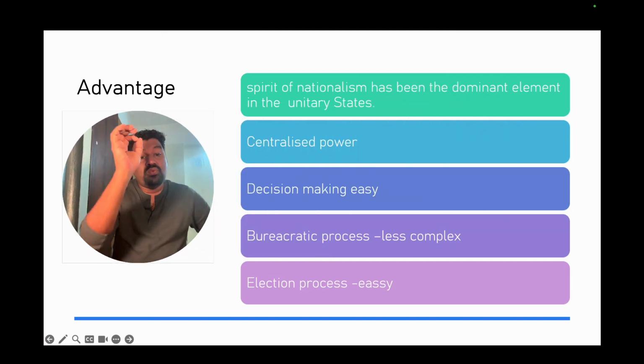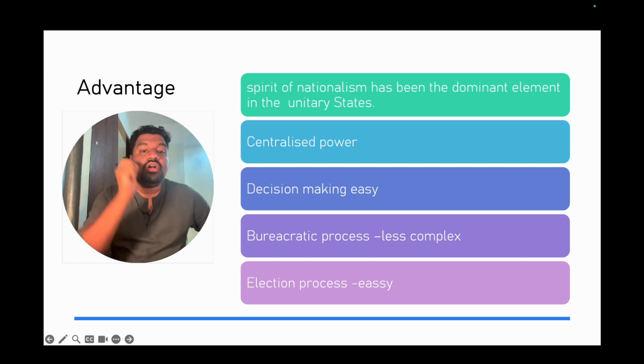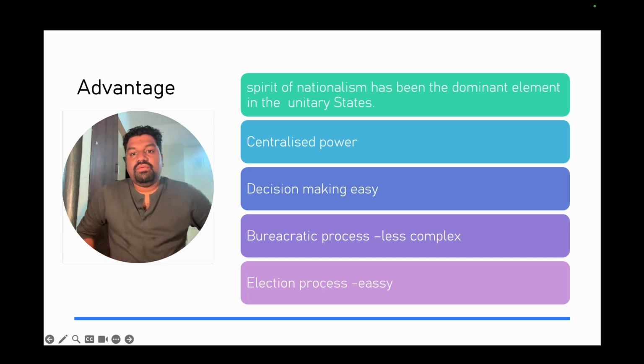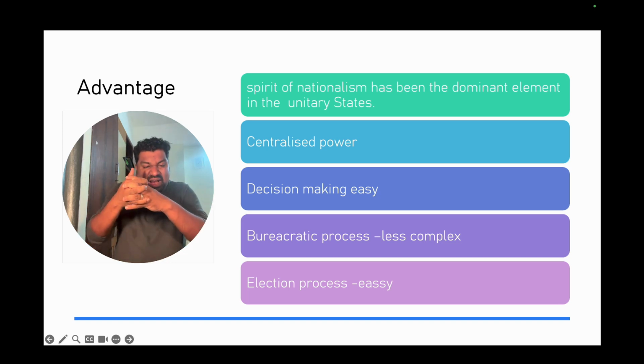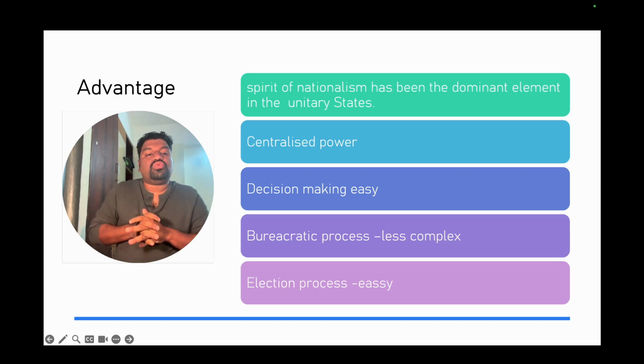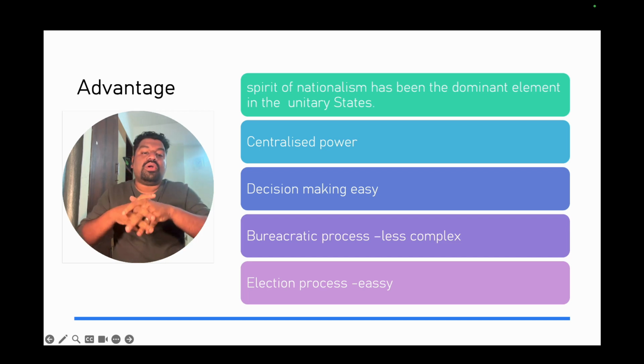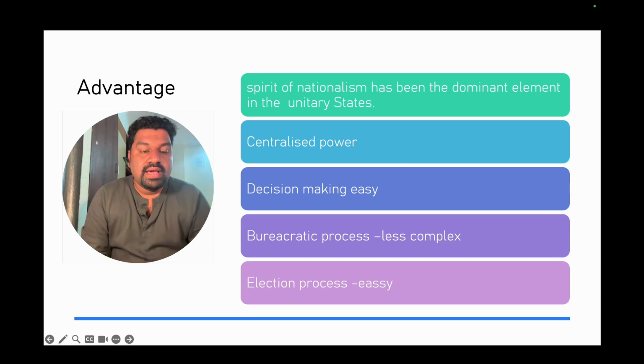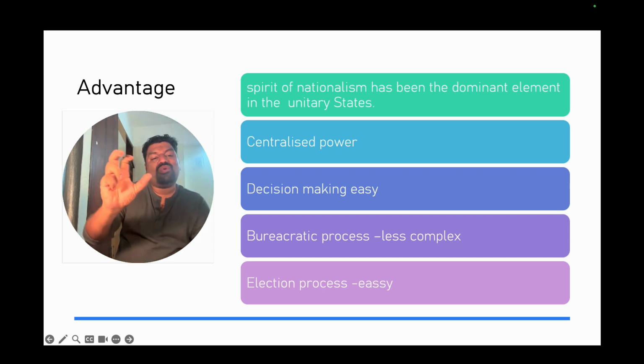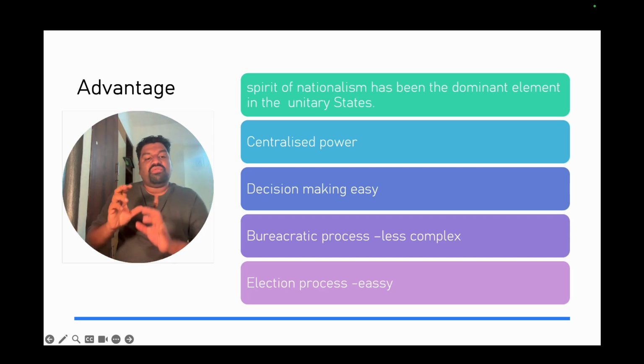The biggest advantage of a unitary government is the spirit of nationalism, which has been a dominant element in the United States, where the centralized power pulls things towards itself. So making authority over other people is very easy, and there is a sense of oneness, because there are no other separate governments as in the federal system.